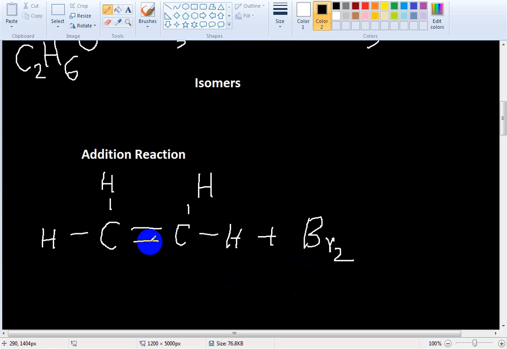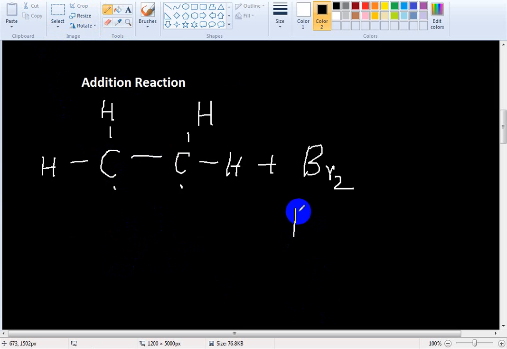We know a bond contains 2 electrons. When this bond breaks, these 2 electrons split: 1 electron comes here, 1 electron comes here. This is bromine.